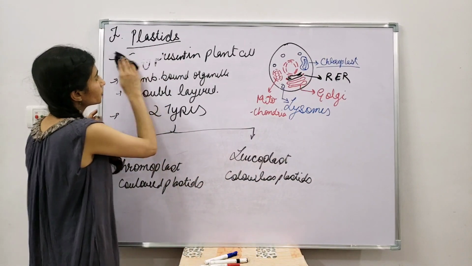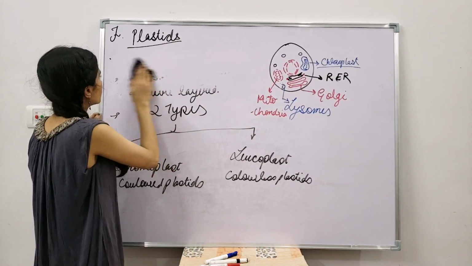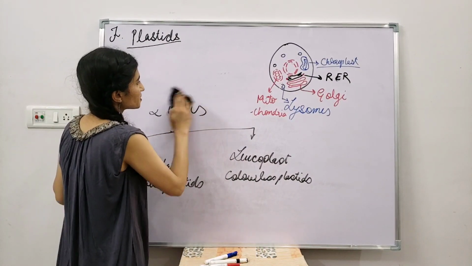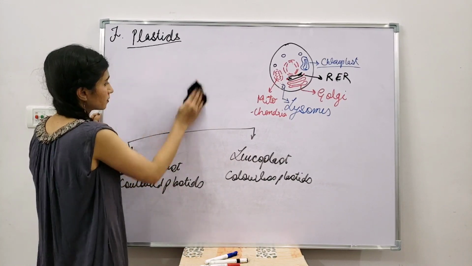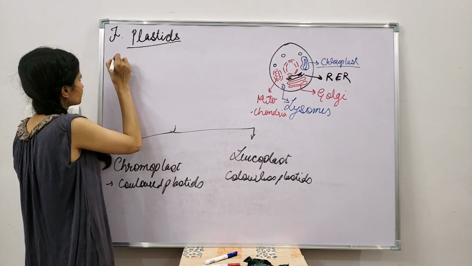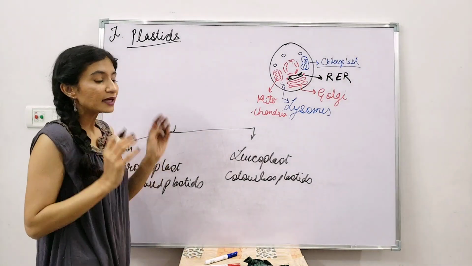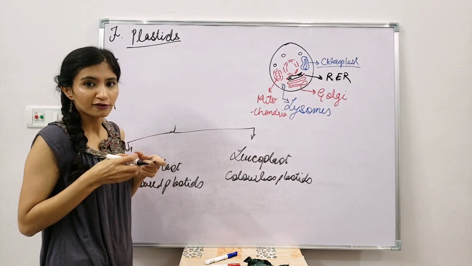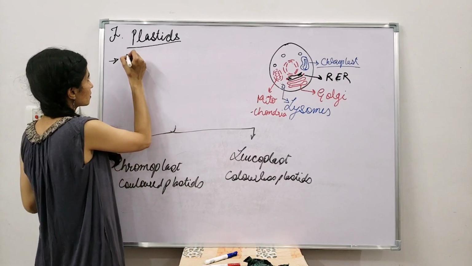Okay, now as I told you that chloroplast are being involved. You might have heard about the term chloroplast, and it is being very famous for the presence of chlorophyll onto it. Okay, now that plastid which contains chlorophyll is being termed as chloroplast. So what is a chloroplast?